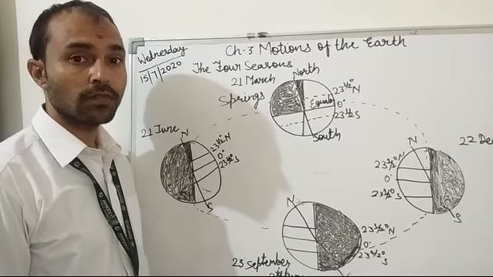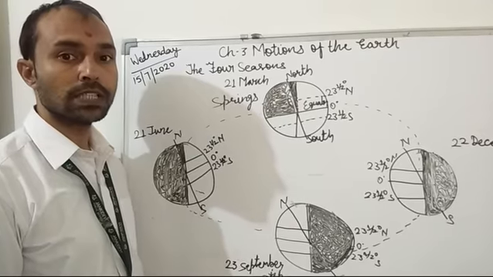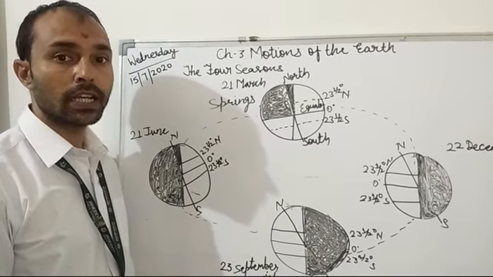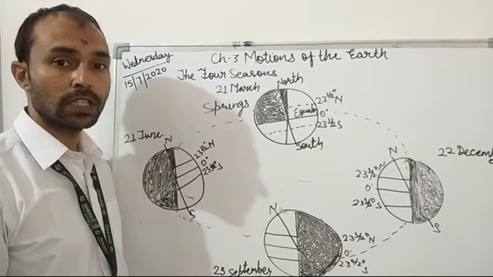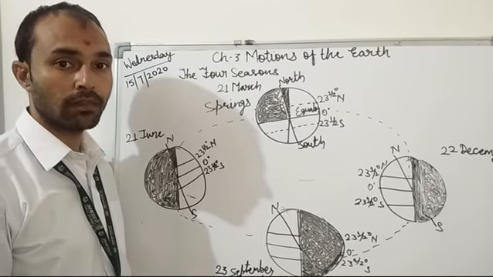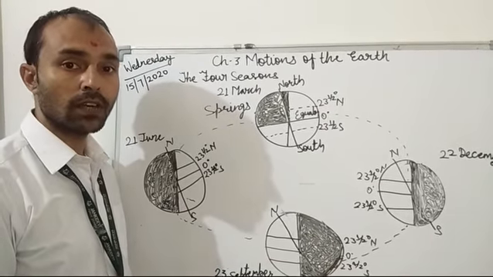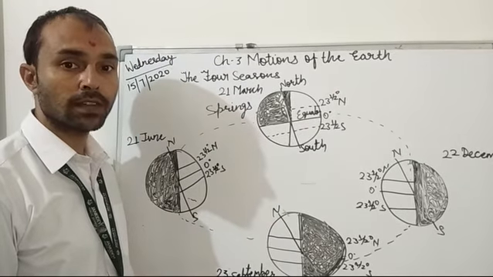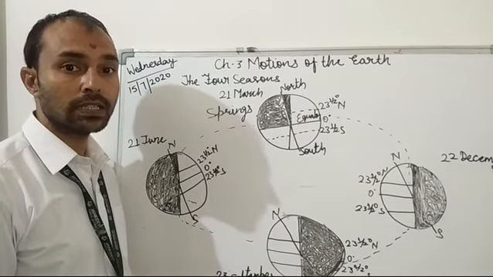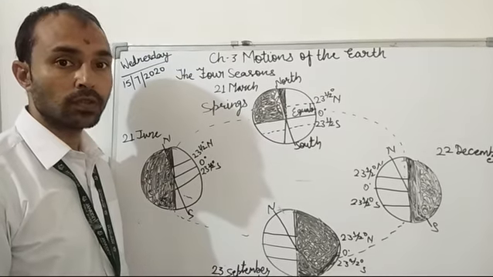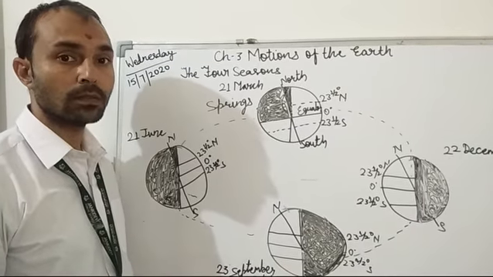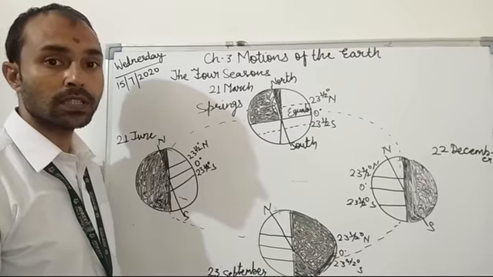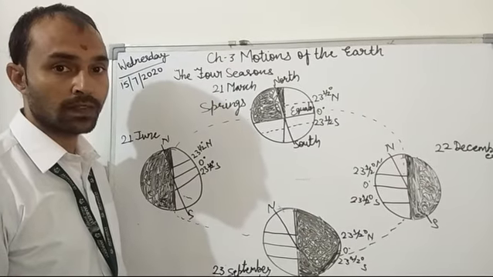So in today's session we are going to learn about the four seasons. Students, while learning about the motion of the earth, rotation and revolution, in rotation we have learned that because of the rotation there is the effect of day as well as night. But when the earth revolves around the sun, there are the four seasons, that is summer, winter, autumn, and spring as well.